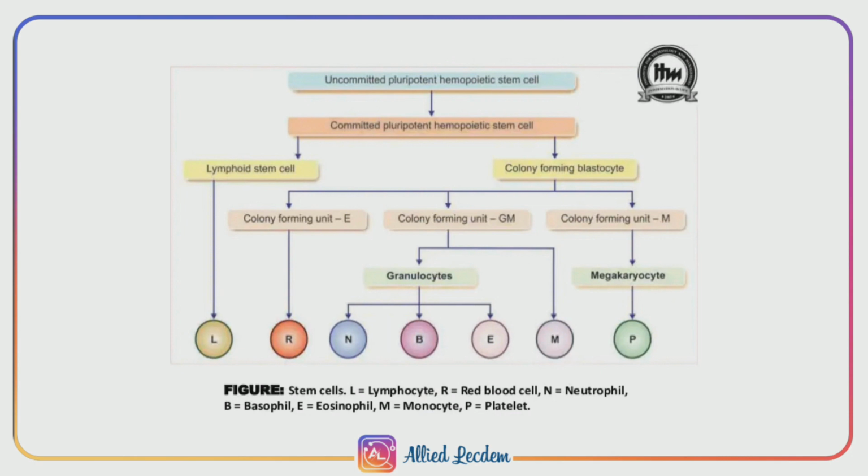There are different types of colony forming cells. The colony forming unit erythrocyte, as the name suggests, helps in development of erythrocytes, that is RBCs. Next, colony forming units of granulocytes or monocytes give rise to granulocytes like neutrophils, basophils, eosinophils and monocytes. The next type is colony forming unit megakaryocytes, where platelets are developed. So the colony forming blastocytes are classified into three types: colony forming unit of erythrocytes, granulocytes or monocytes, and megakaryocytes.